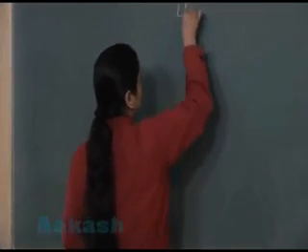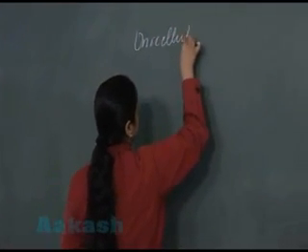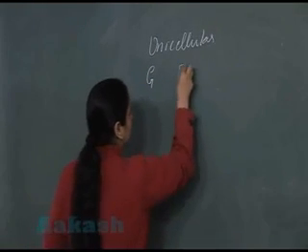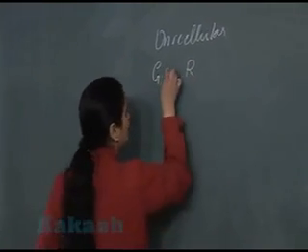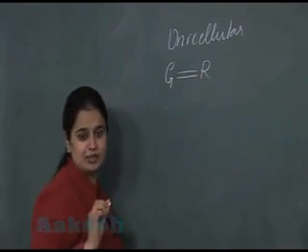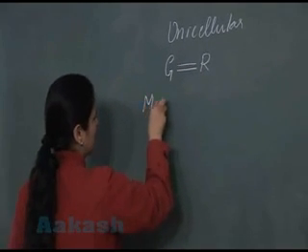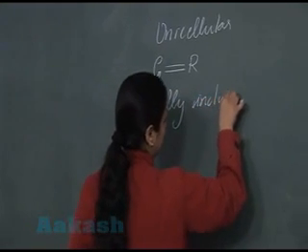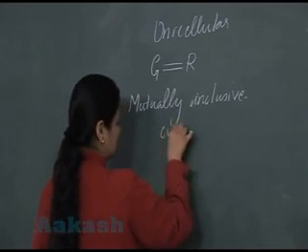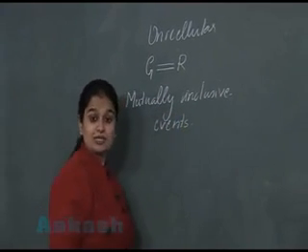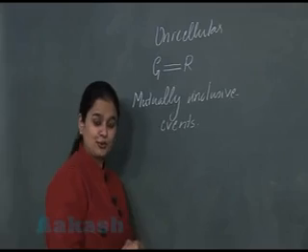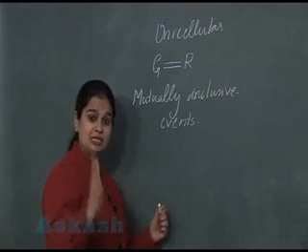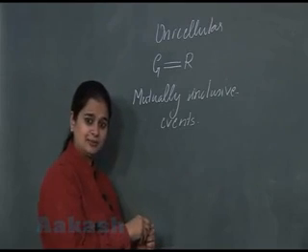In unicellular organisms, for growth I am writing G, for reproduction I am writing R, both of them are synonymous, so you can call them mutually inclusive events. Or you can say the two terms, growth and reproduction, are not clear in their usage in unicellular organisms.